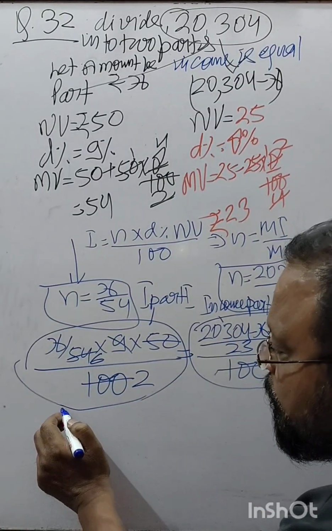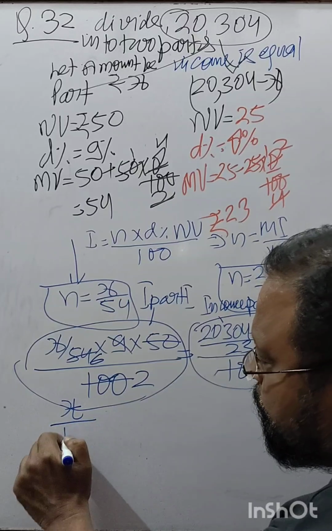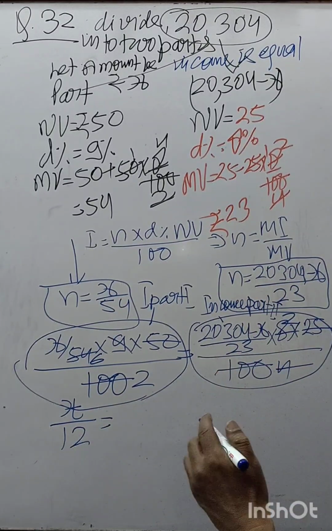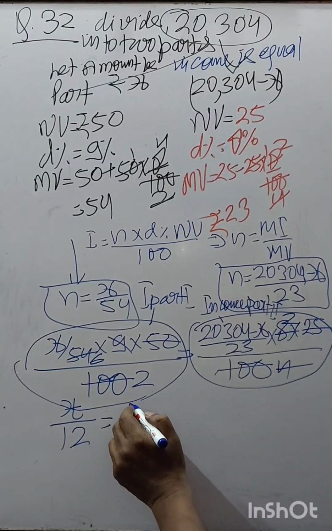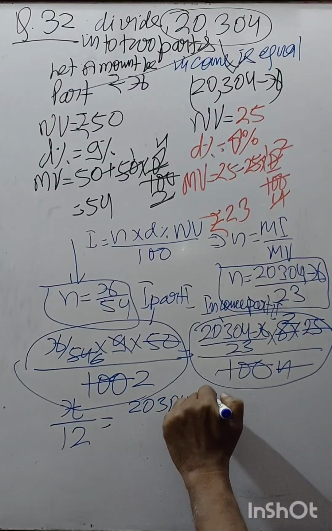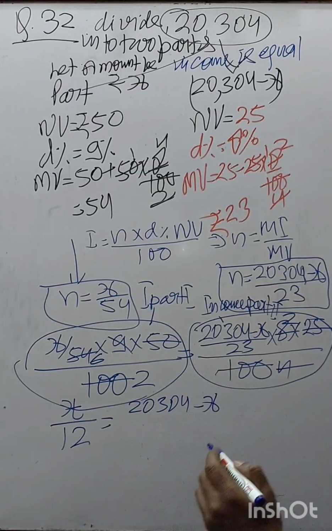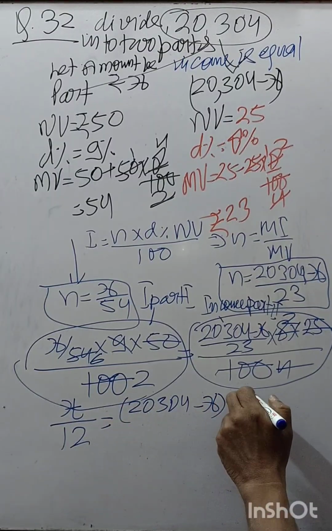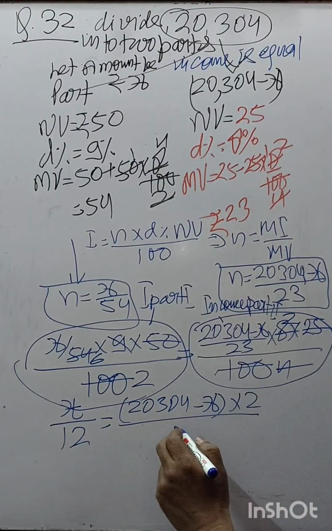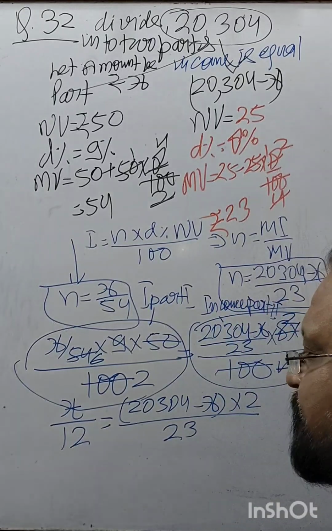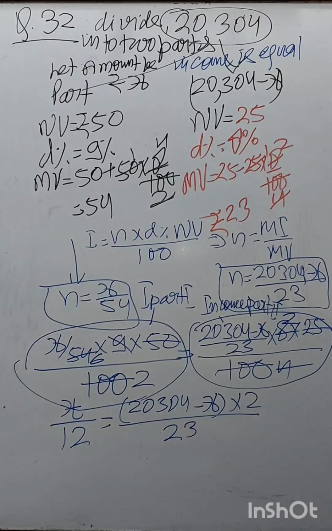So x upon 12 is equal to 20,304 minus x into 2 upon 23. Right? You get this? I hope you get it. Fine.